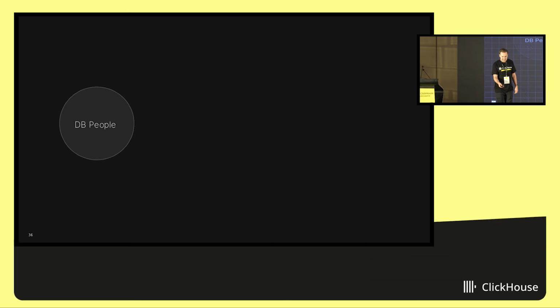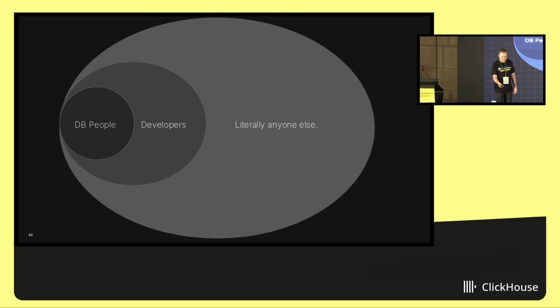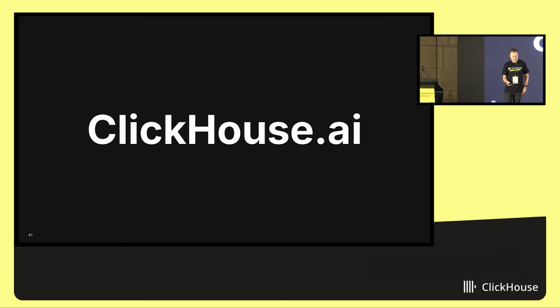So this is how it works, and the result is that now not only database people, not only developers, but literally everyone else is able to use these massive databases to do quick real-time analytics. And this is the whole point of this AI integration, the MCP protocol. So if you want to learn more, ClickHouse AI contains blueprints for how to build your AI applications. It contains examples, customer stories, and recommendations on how to use ClickHouse for AI.